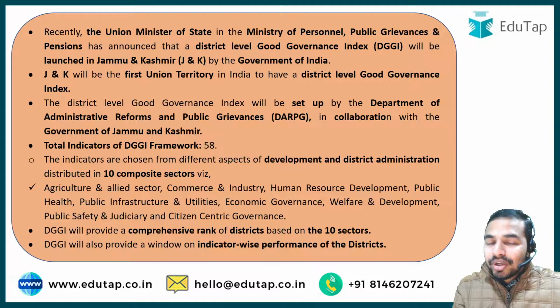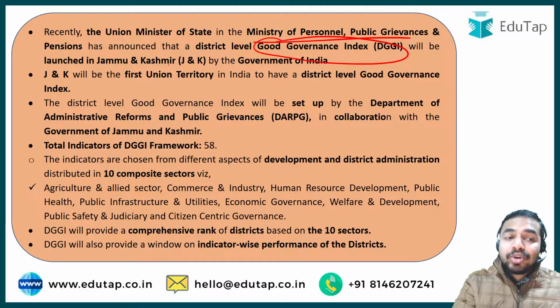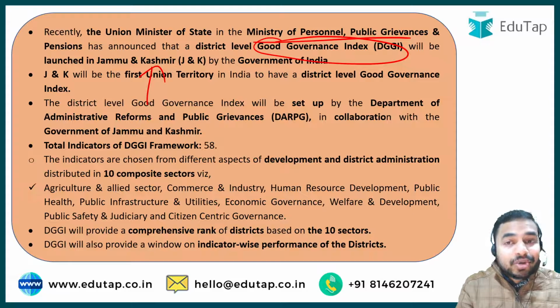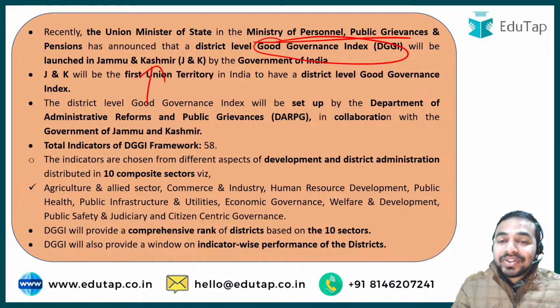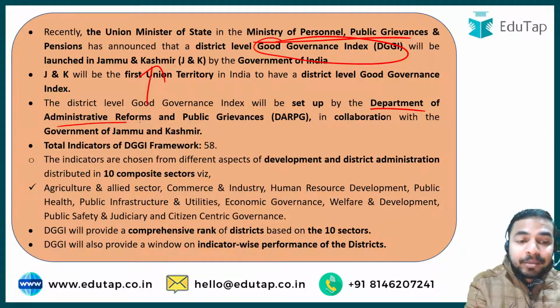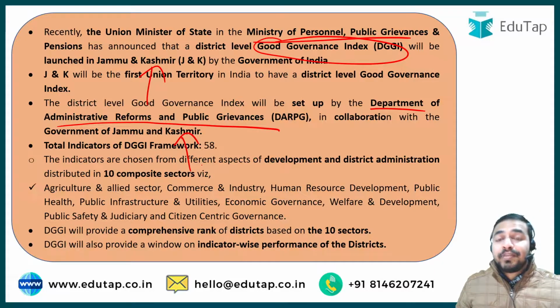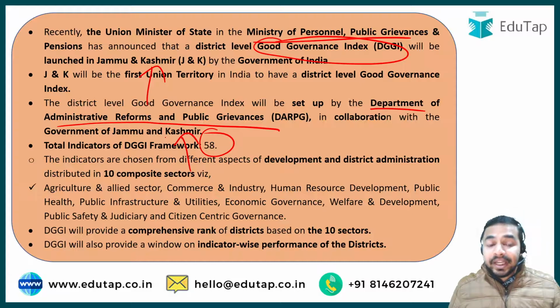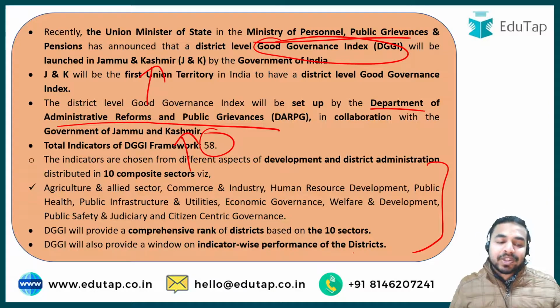Here you can see that the Union Minister of State in the Ministry of Personnel, Public Grievances and Pensions has announced that the district level good governance index is going to be launched in Jammu and Kashmir. With the launch of this DGGI, J&K will become the very first union territory in India to have this district level good governance index. It will be set up by the Department of Administrative Reforms and Public Grievances in collaboration with the government of Jammu and Kashmir. There will be a total of 58 indicators as per the good governance index framework. The rest of the additional information you can just go through.